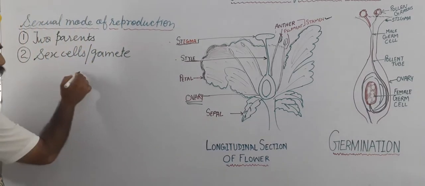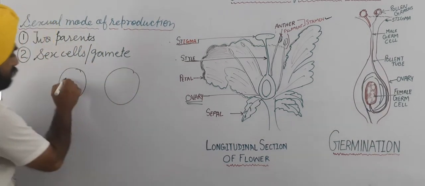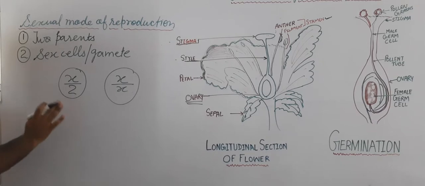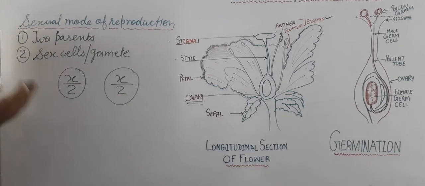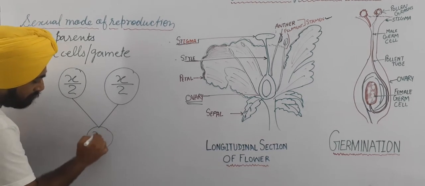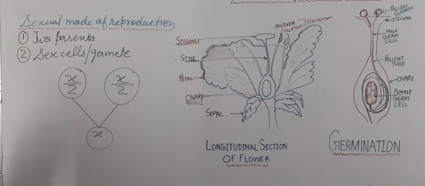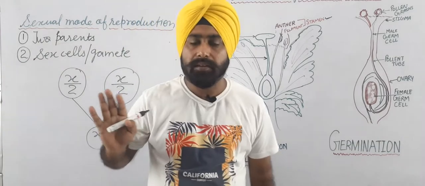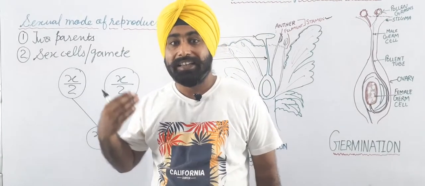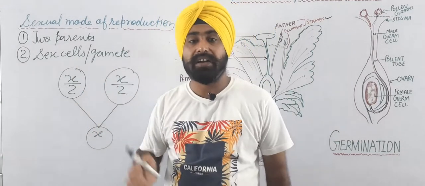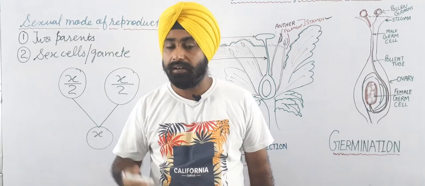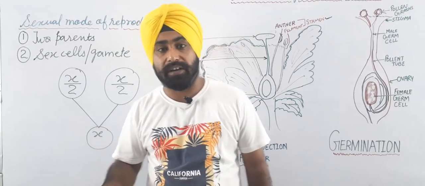So again, in the previous example, if there are two different individuals, their sex cells have half the number as compared to other organs, so when they join, they form X. I repeat what I said: the organs which participate in the sexual mode of reproduction have sex cells with half the number of chromosomes as compared to the cells of non-reproductive organs.